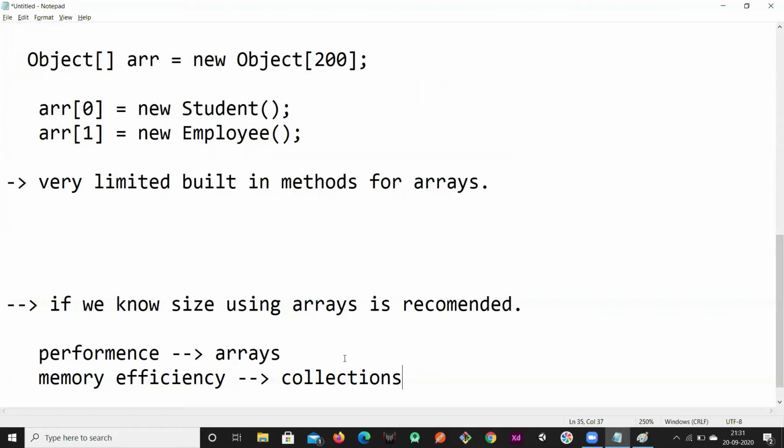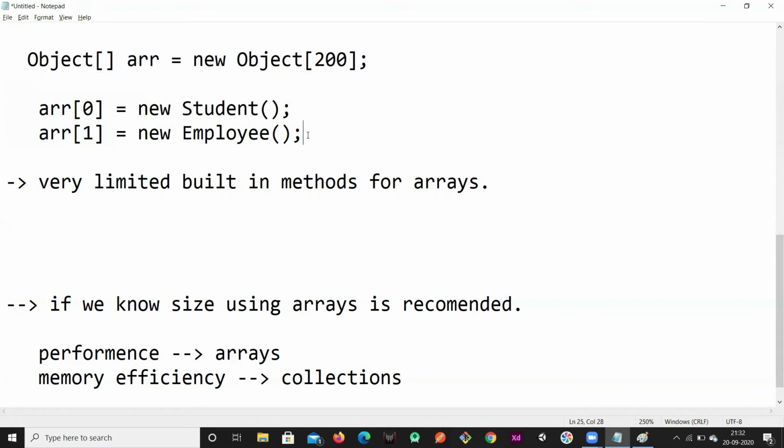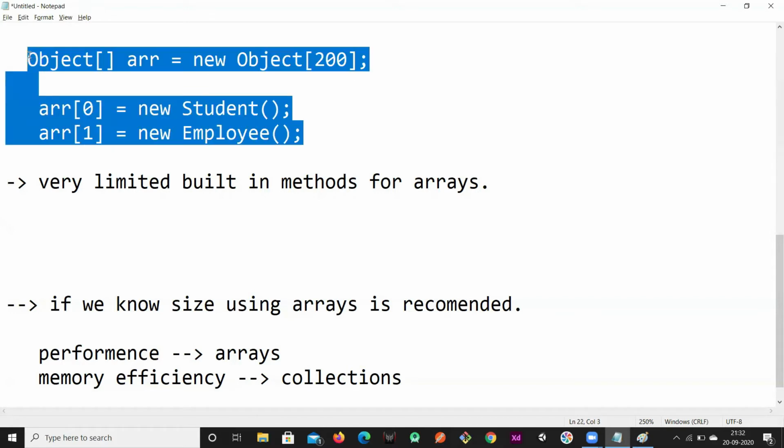This is the concept of collections, and due to this we need collections. Even with an object array, what is the limitation? Here also you have to know the size.